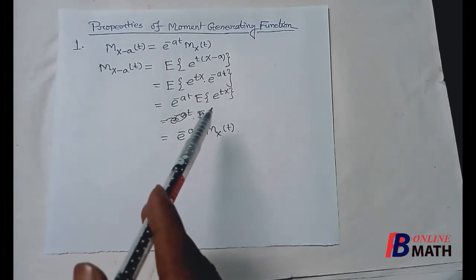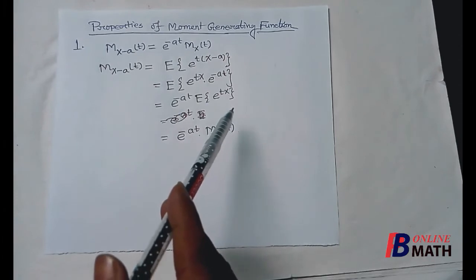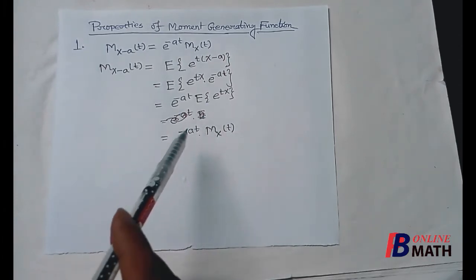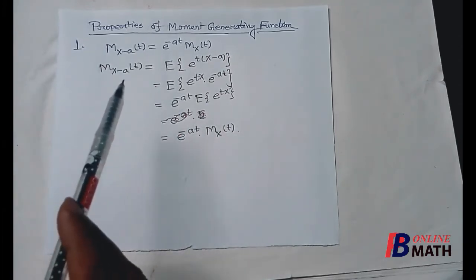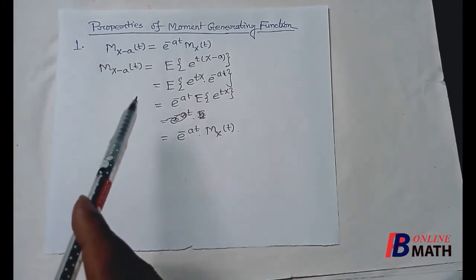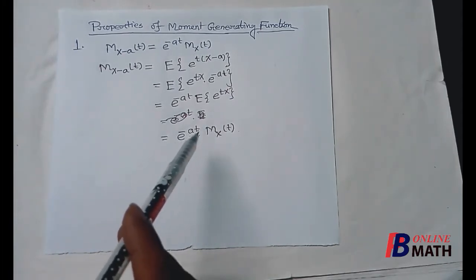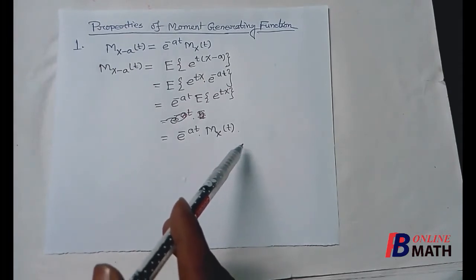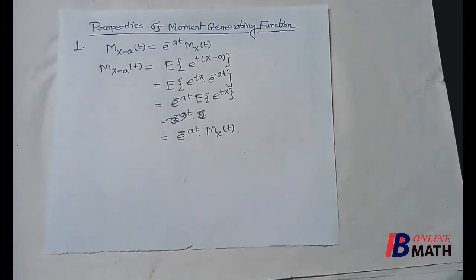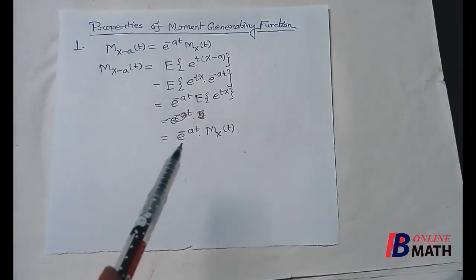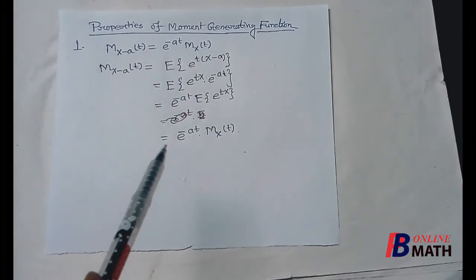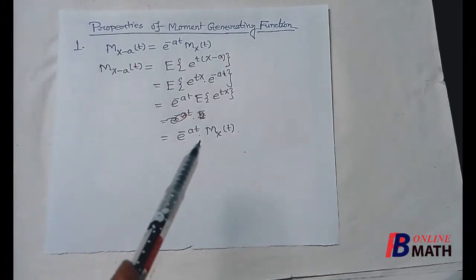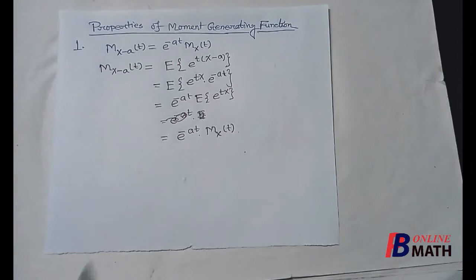And we know that this is the moment generating function about the origin. So the moment generating function about the point x equal to a is equal to e to the power minus at multiplied by the moment generating function about the point x equal to 0, or origin. This property is very useful because using this property we can find the moment generating function about any point if the moment generating function about the origin is known.